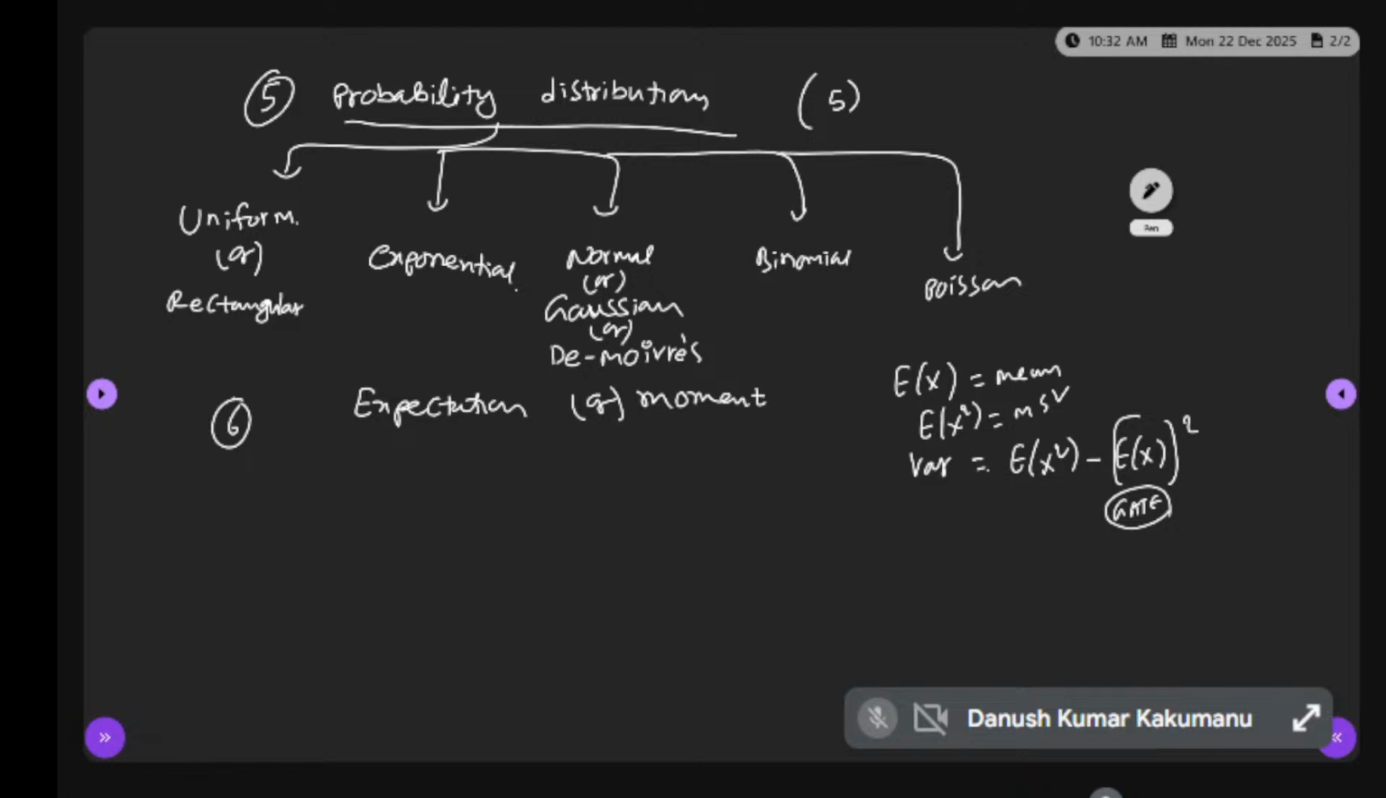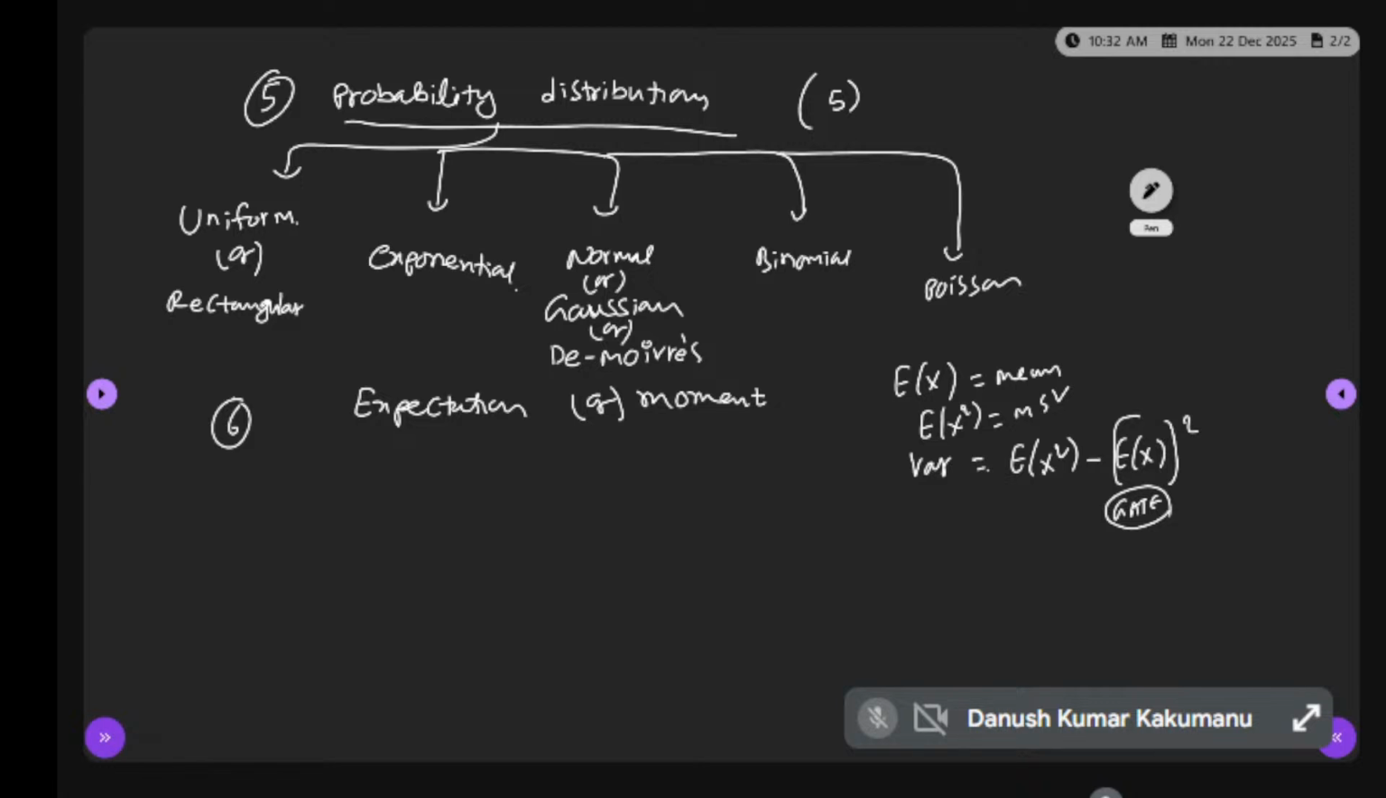Another name is called moment. What are the types of moments? Ordinary moments and central moments. E of x, E of x square, they are all called ordinary moments. Variance is a central moment. We will discuss the definitions of ordinary moments, the types of ordinary moments, and also central moments. So this is about the sixth subtopic in probability.